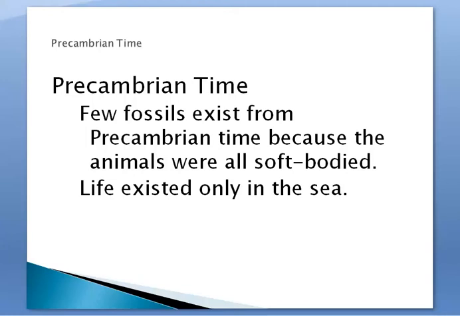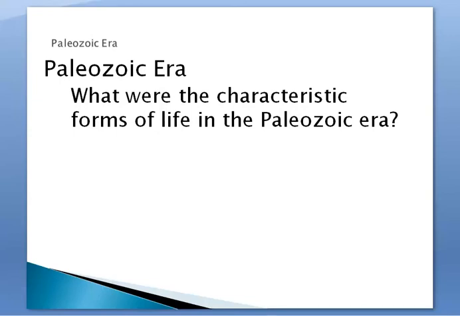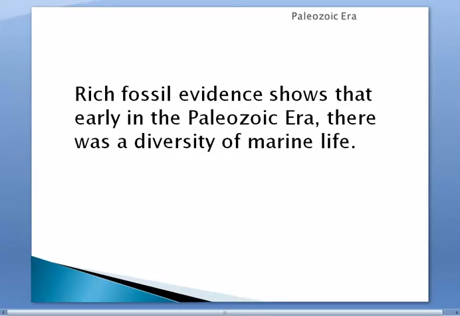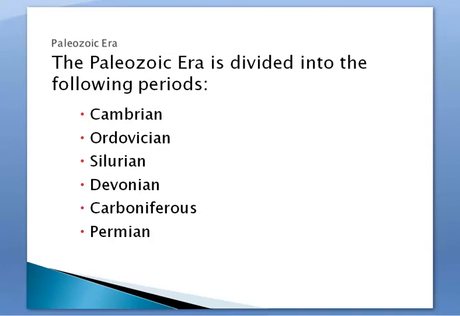So after Precambrian time, we had what is known as the Paleozoic era, and so we're going to look at some of the characteristic life forms that make up this era. And it says, rich fossil evidence shows that early in the Paleozoic era, there was a diversity of marine life. So looking at our fossils, we can tell that we had a lot of life that was living inside of the oceans during this era. And the Paleozoic era, remember era is our bigger division, is divided into the following periods.